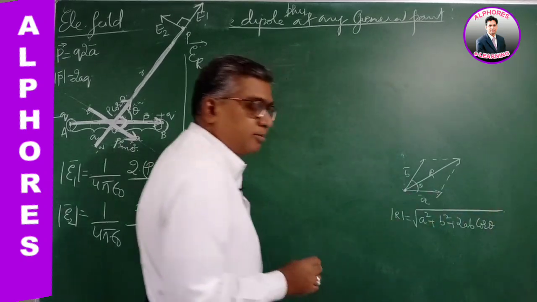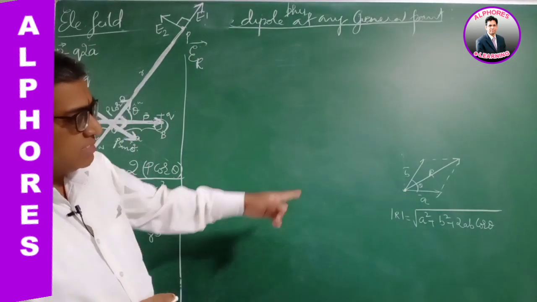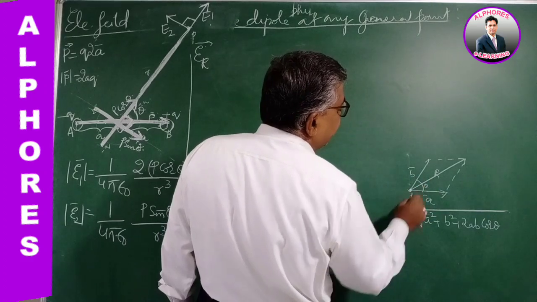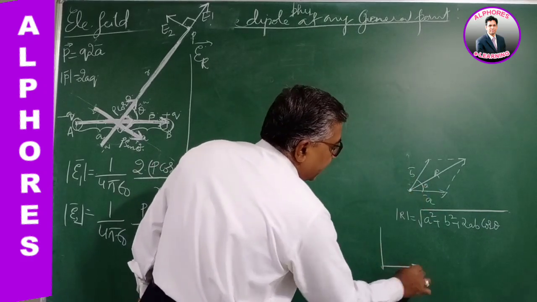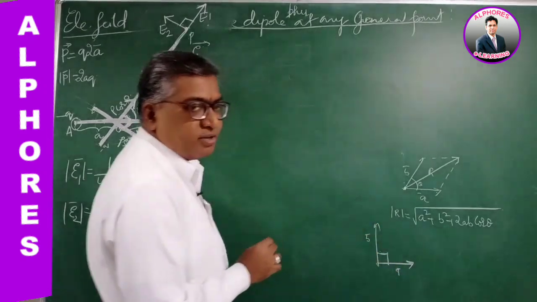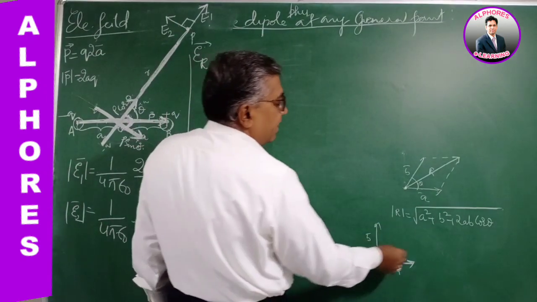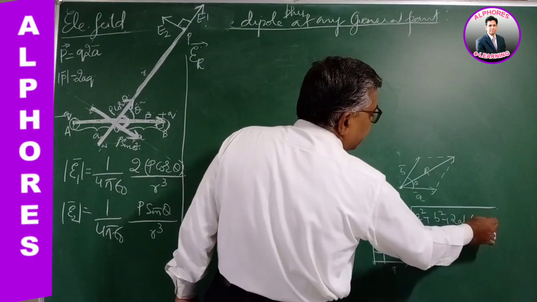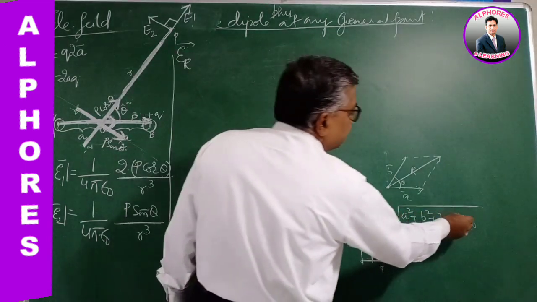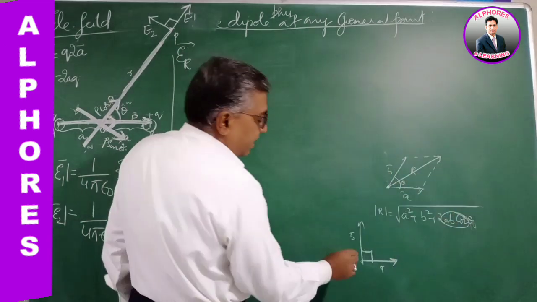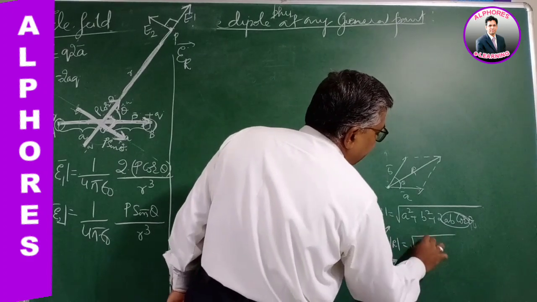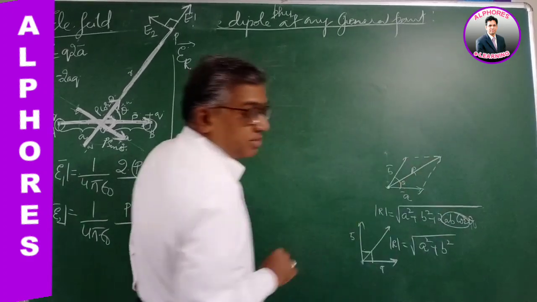This was the magnitude of the resultant vector there. Now, if these two vectors are at right angle, 90 degrees, perpendicular to one another, A is like this and B is this way. If the angle is 90 degrees, substituting cos 90, we know cos 90 is 0. So this term becomes 0. So then the resultant magnitude mod R will be A square plus B square.